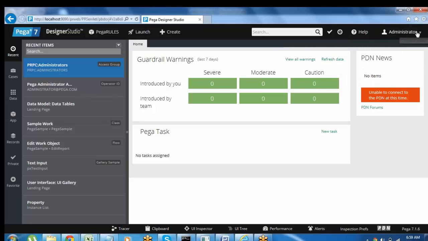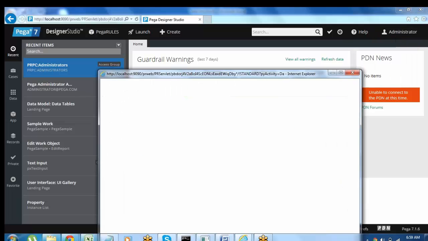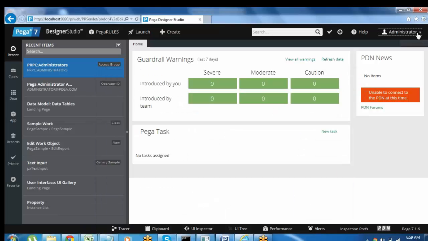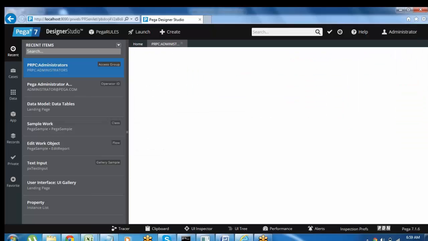And administrator: right now the profile is the administrator profile. The default ID you are using right now is the administrator profile. You can enter the name of the profile, and you can enter the email ID. So everything we can modify here. And if you want to see what access it has, click on this access group, and it will show what access it has in the application.